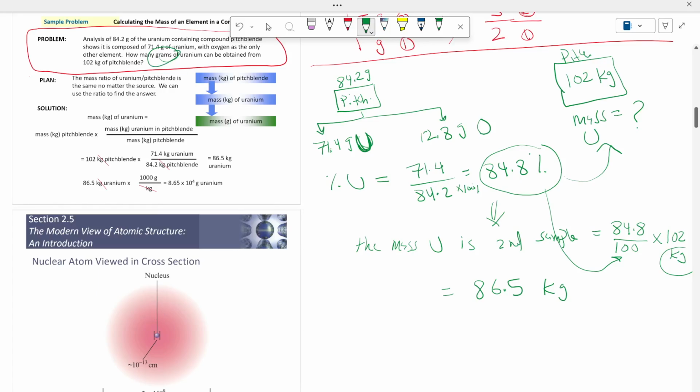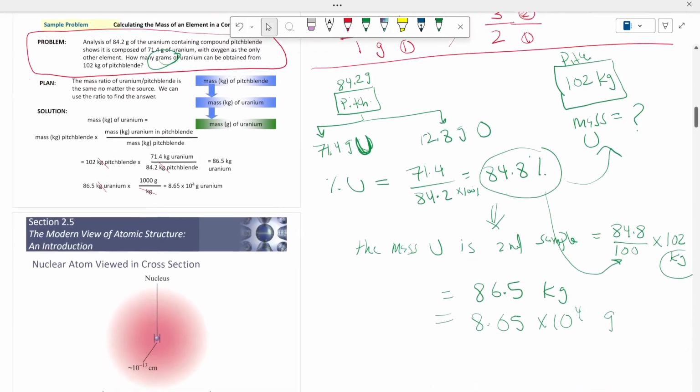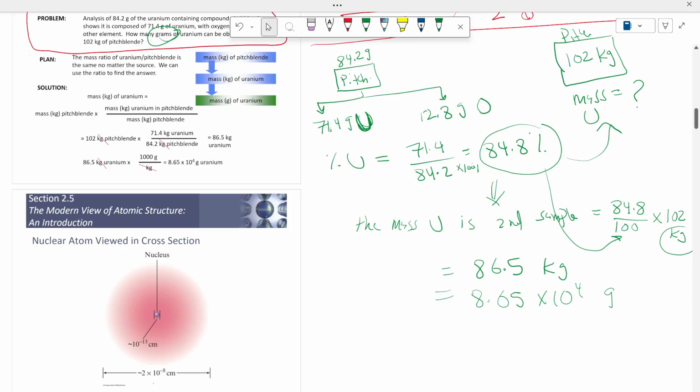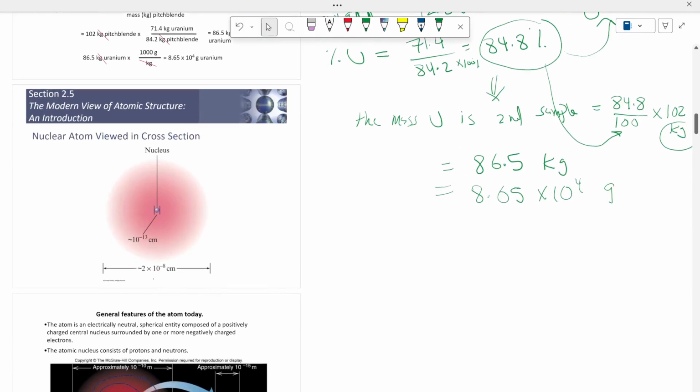So to convert kilogram to gram, as we have learned in chapter number 1, you should multiply by 10 to the power 3 or 1000. So the final answer is 8.65 times 10 to the power 4 grams, which is 86,500 grams. This is briefly how these three laws are consistent with each other, and this information is basic because we will use it later during the upcoming chapters.